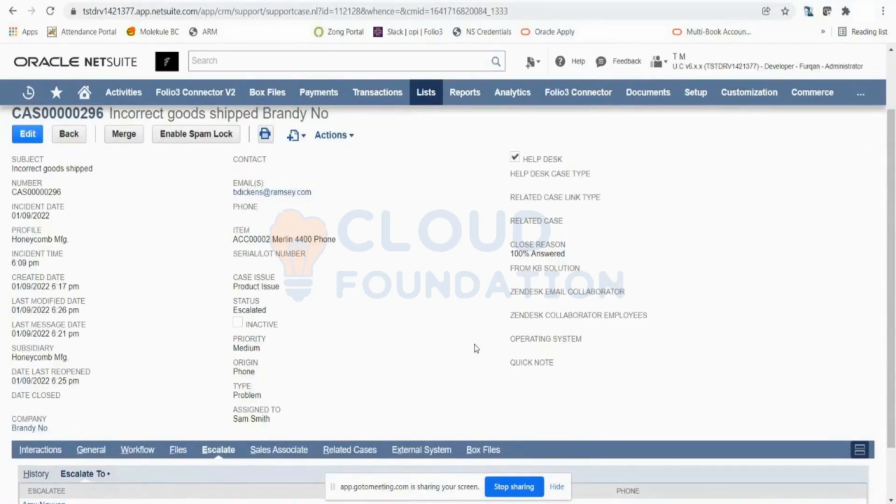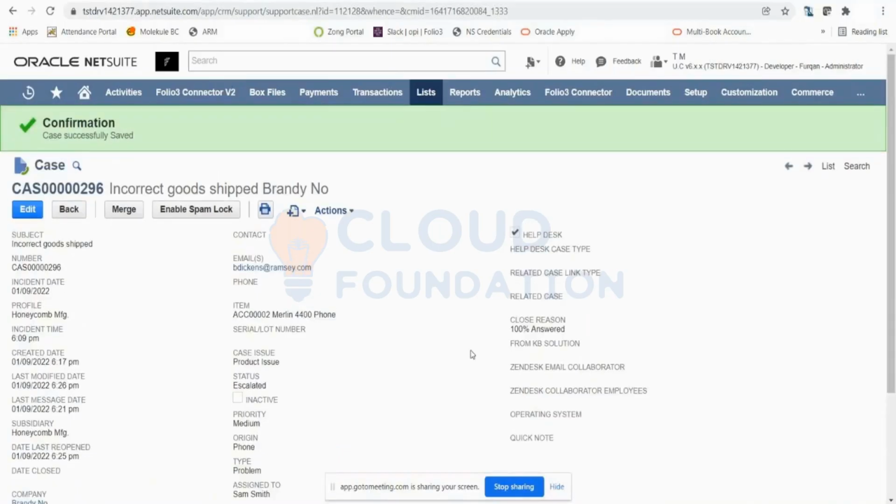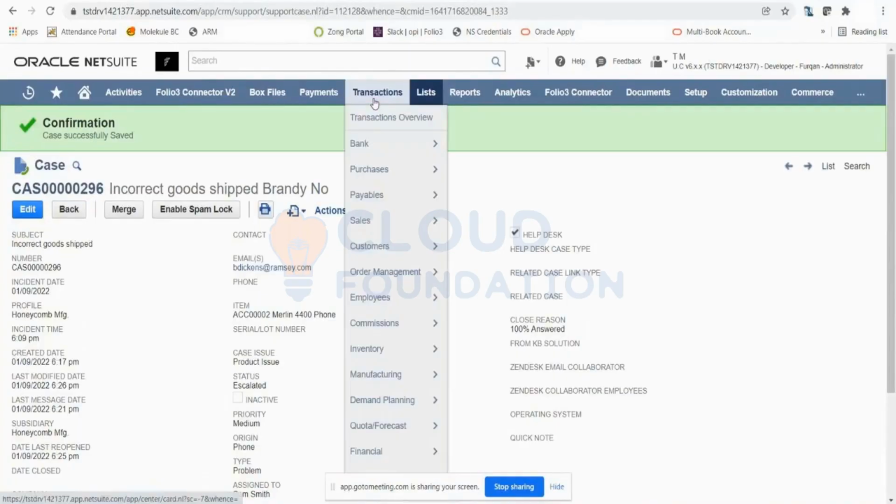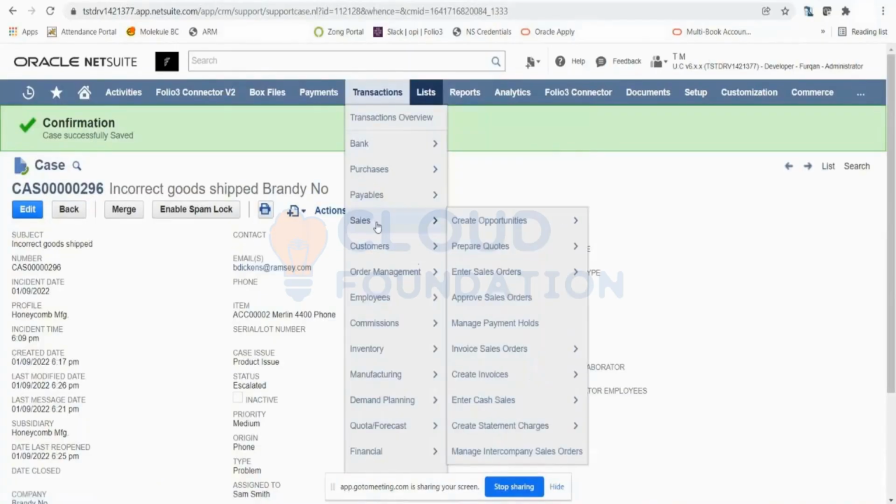Here you will just identify if there is a need of return. And if you have established that there is a need of return, then you would ask your sales team to process a return. And then the sales team would be going in the transactions, and there is this option where you can generate your RMAs. They would be identifying the sales order number and processing an RMA. And that's part of our return to credit process that we saw in our order to cash process.